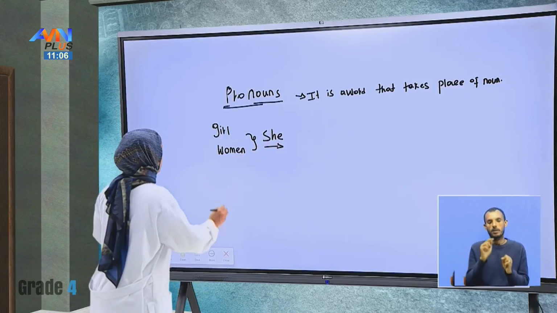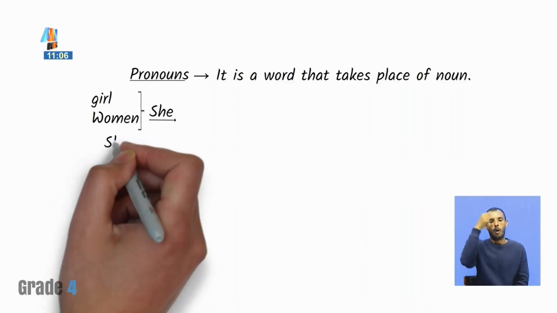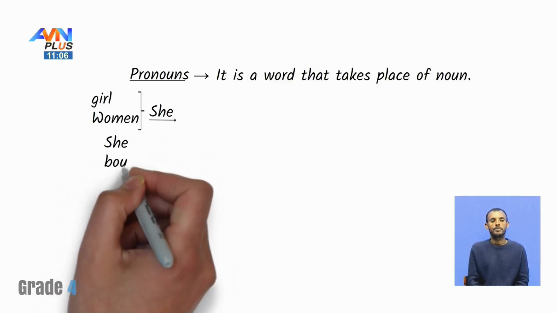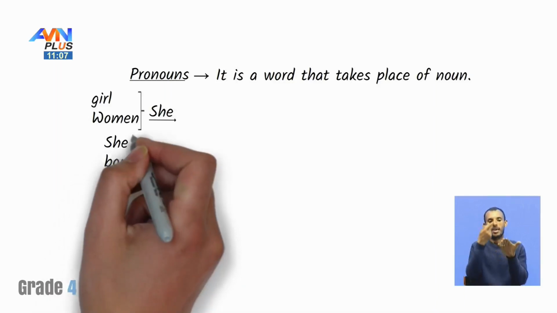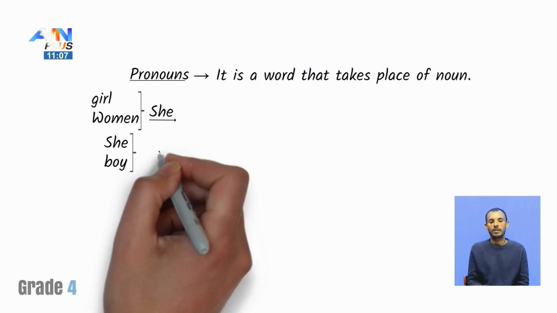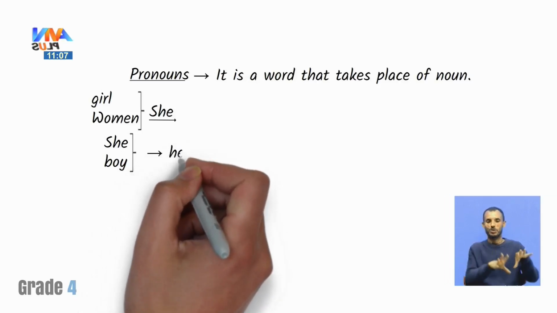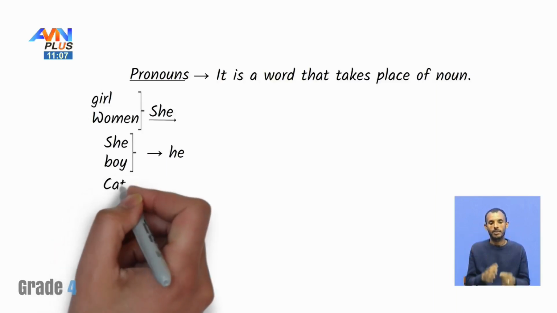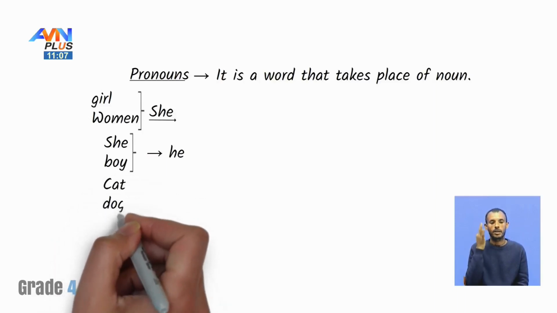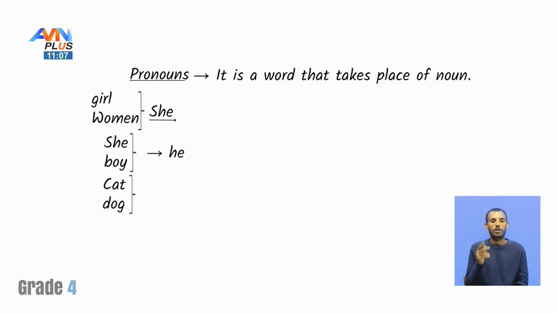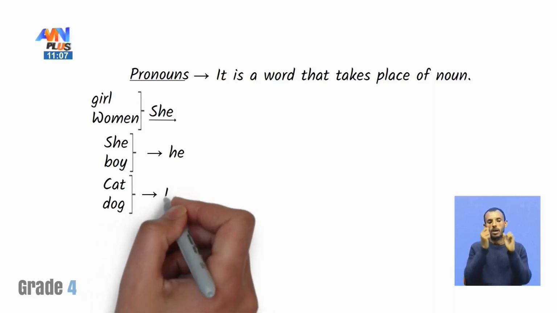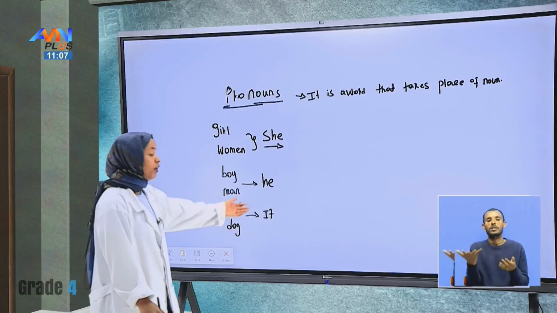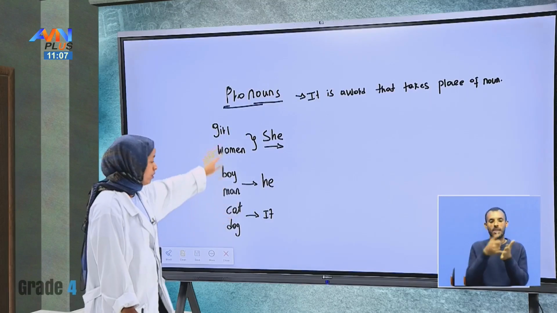For example, boy, man, we can say he. Look, students, let us mention another thing. For example, cat, dog, we can call them it. And also for materials and objects too, we can refer to them with it instead of these words.